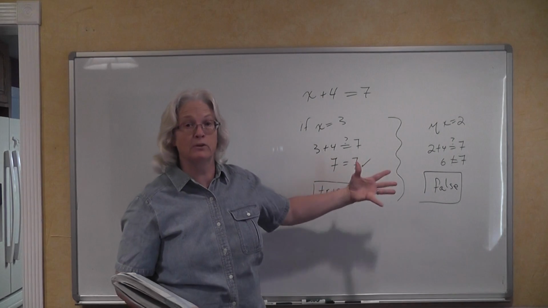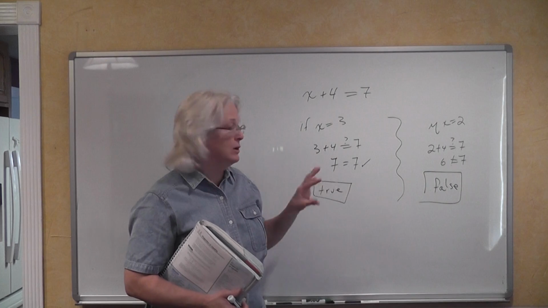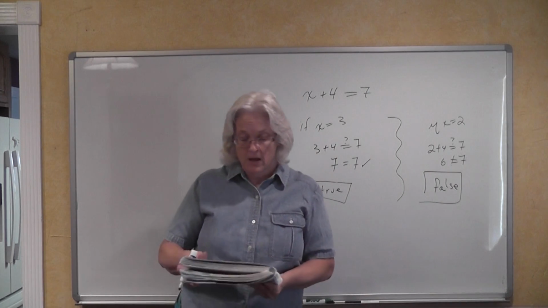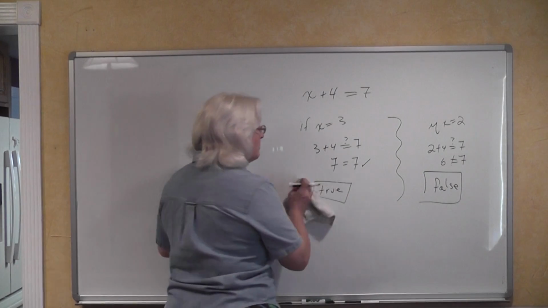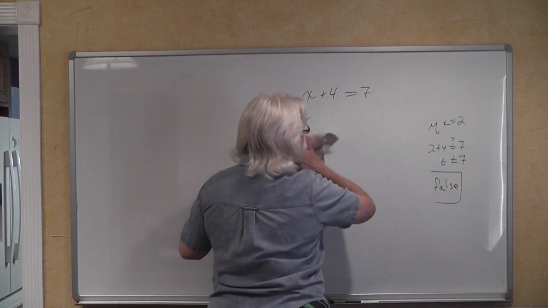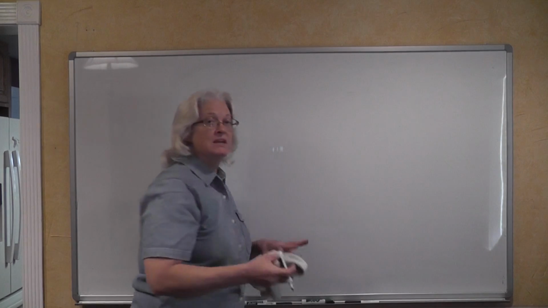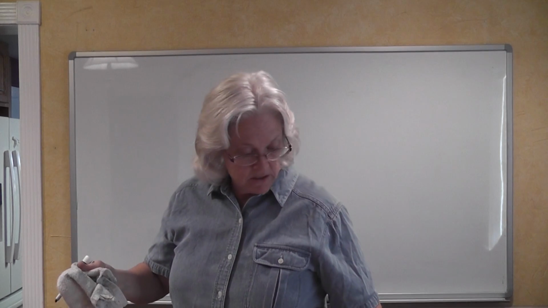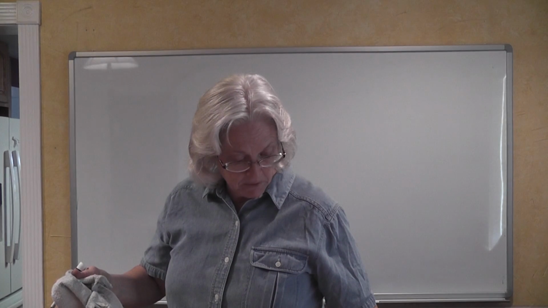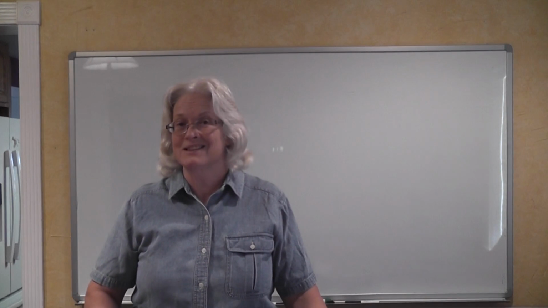Solving equations is fundamental to every math class you're going to take from here on out. And in order to be able to solve these equations effectively, there are 4 properties of equality. These are on the next page, I believe it's 116, that you're going to have to understand. And these sound nasty because they've got some long words. It's the addition property of equality, the subtraction property of equality, the multiplication property of equality, and the division property of equality. And this is nothing to be afraid of.